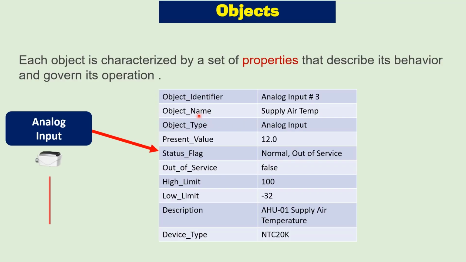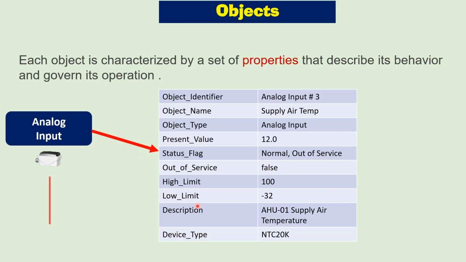Then the other property is the object name. For example, here we have supplier temperature. The object type is analog input. Then we have the present value, which represents the current value of this temperature. Mostly we use this value in our graphics and to get information about the temperature. Then we have a status flag to give the status of this point, whether it is normal or out of service. Then we have high limit and low limit.